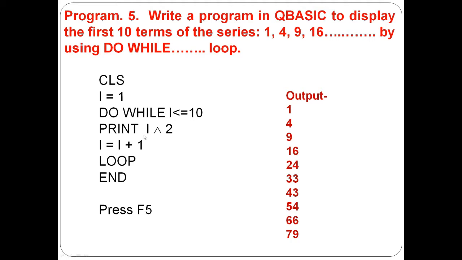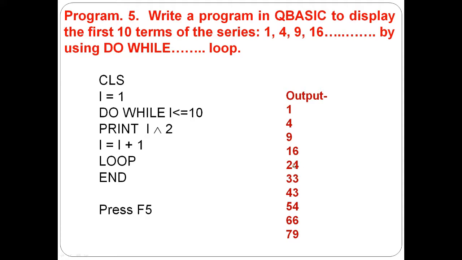Now print I exponent 2, which means I power 2. First, 1 power 2, 1 multiply 1 became 1. Now 1 plus 1 became 2, 2 power 2, 2 multiply 2 became 4. Then 2 plus 1 became 3, 3 power 2 means 3 multiply 3 became 9. Then 3 plus 1 became 4, 4 multiply 4, we multiply 4 two times because this is the power. So 4 multiply 4 became 16. In the same way this will become,